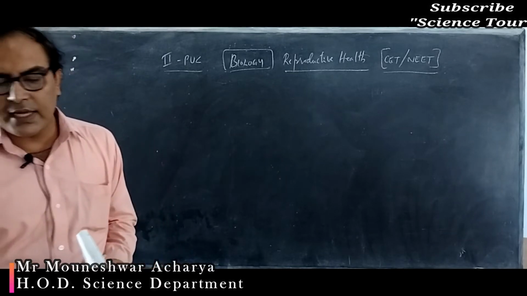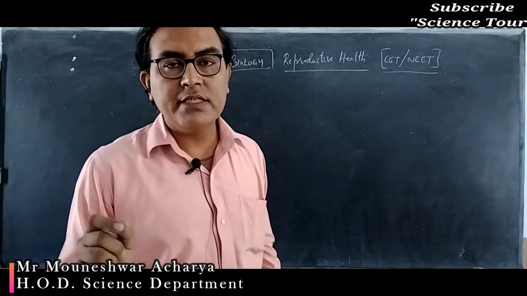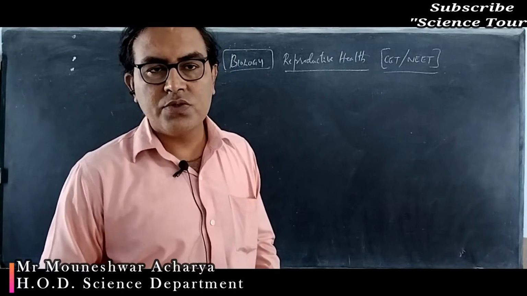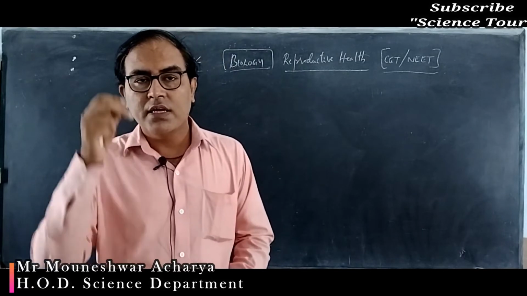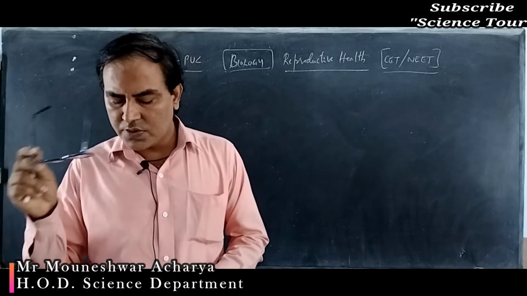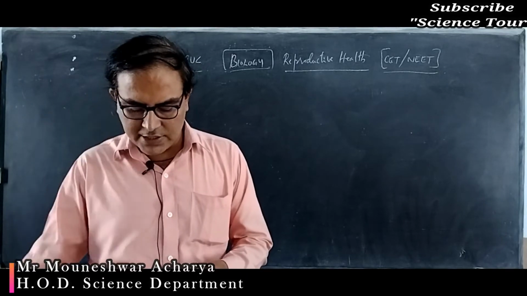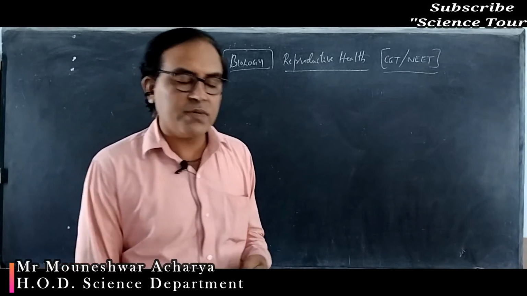They are currently running in the name of RCH, Reproductive and Child Health Care, giving importance to reproductive aspects as well as proper child care. So that is the right option, option A. Next, move to question number 6.